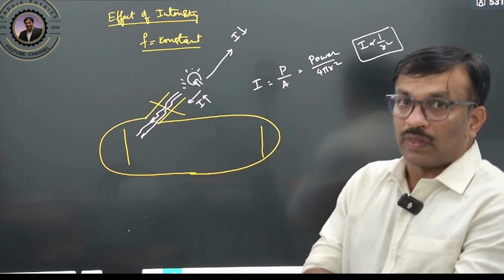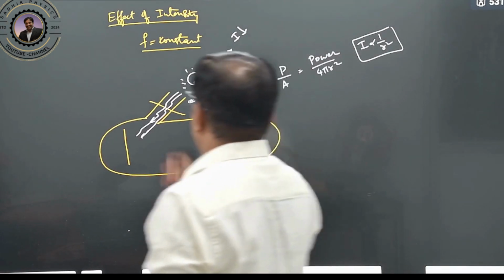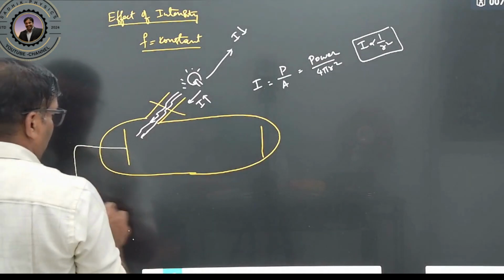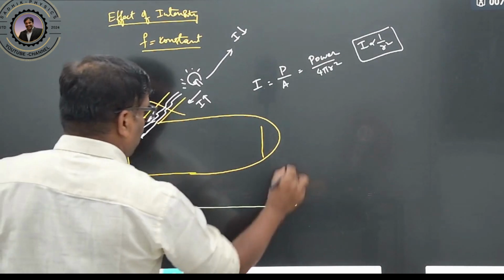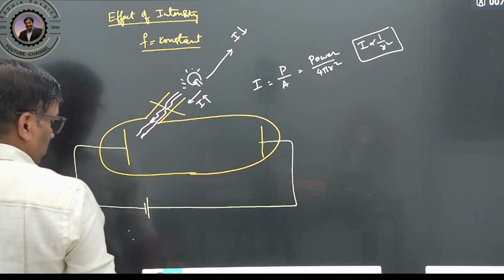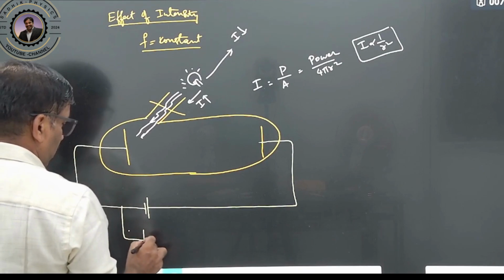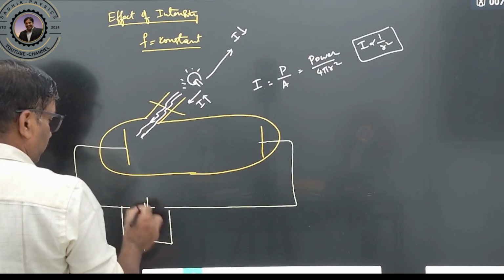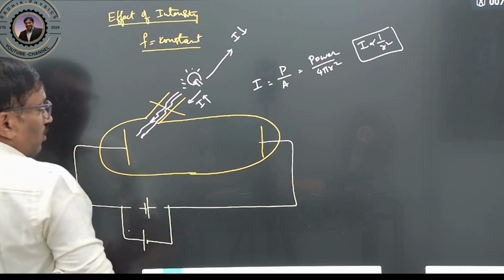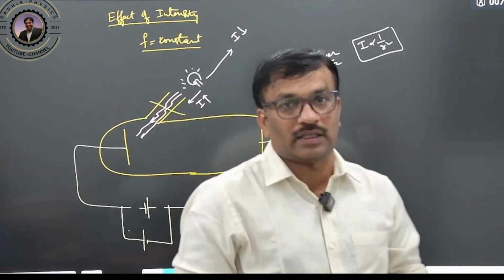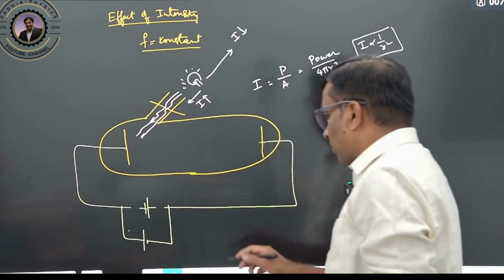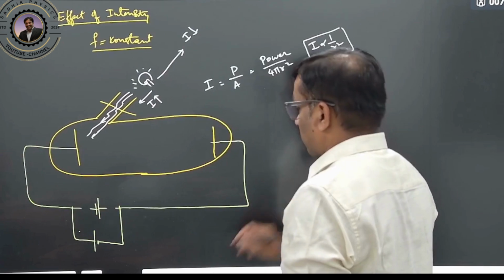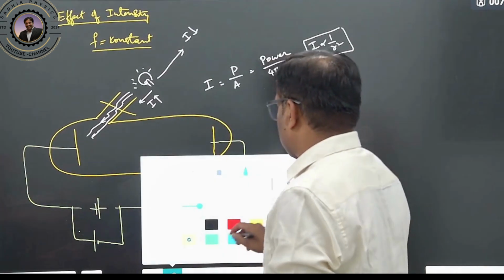So by changing the intensity while keeping the frequency constant, if you repeat this experiment, we are calculating the current and also the stopping potential. What will happen now? By changing the intensity, what will we observe? We will observe one very important concept here. Listen carefully.